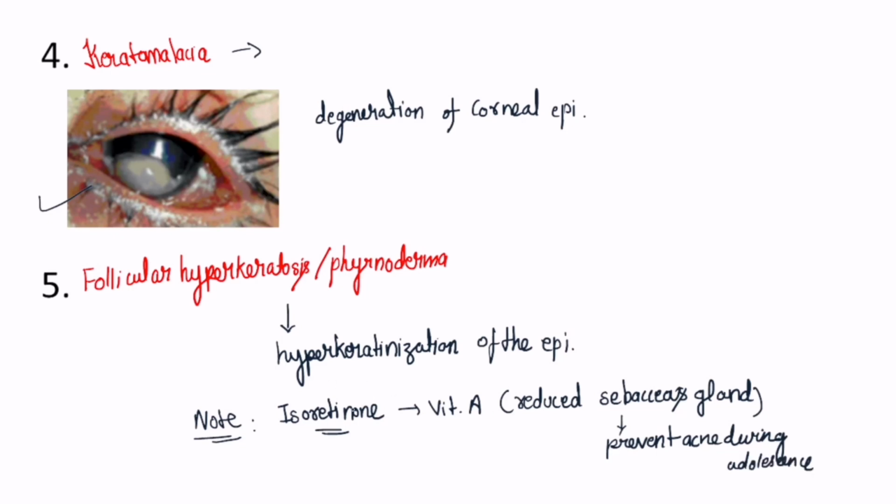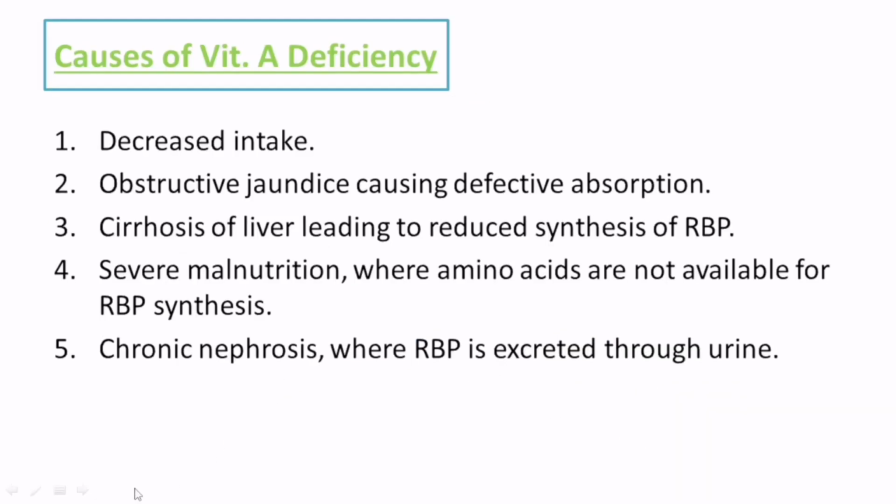So this isotretinoin is a synthetic variant of vitamin A, which results in reduced sebaceous gland secretion, and therefore it has a clinical role in preventing acne formation during adolescence. Now, what are the causes of vitamin A deficiency? Here is a list of the causes of vitamin A deficiency.